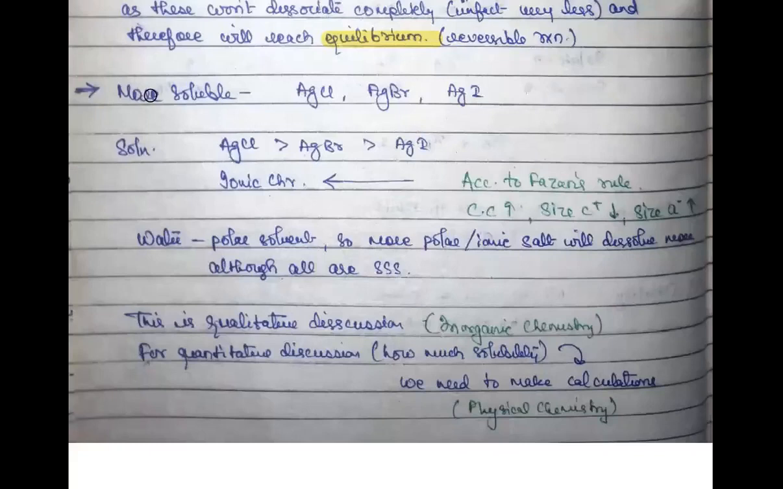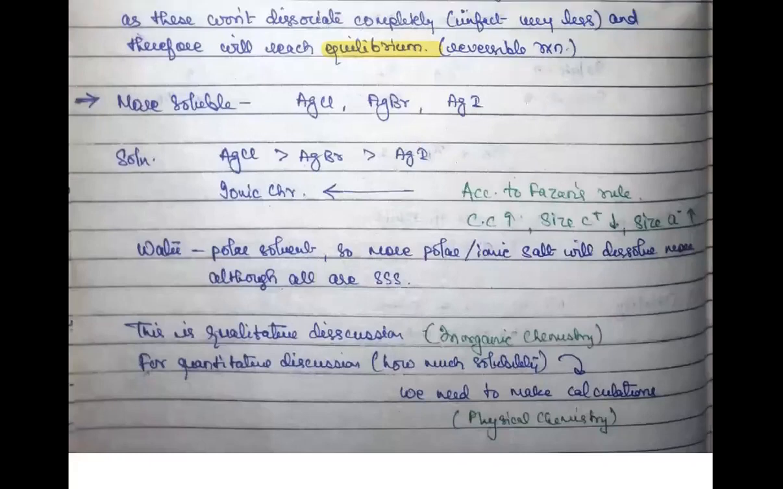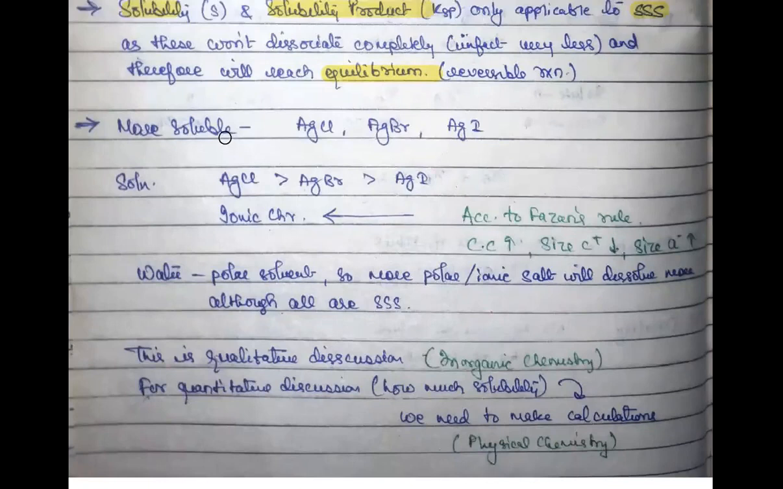Now, although all three of them are sparingly soluble salts, because these are the salts of silver ions, silver chloride, silver bromide, silver iodide, all of them are sparingly soluble salts. But still, if I ask you to make a comparison, which one is more soluble in water? How can you do that? I'm sure you have already studied Fajan's rule.